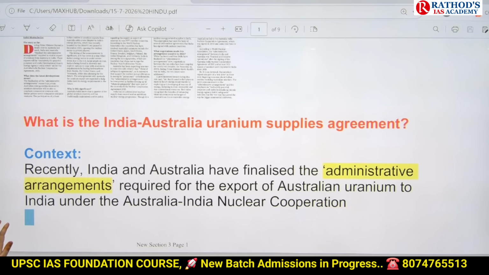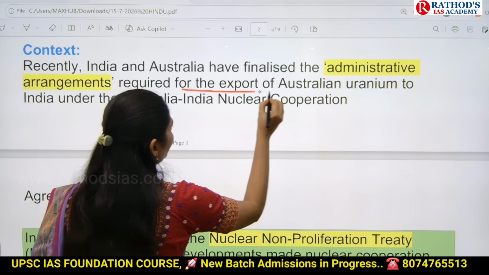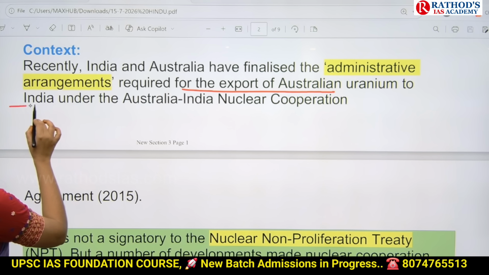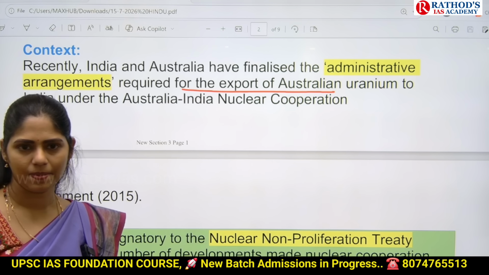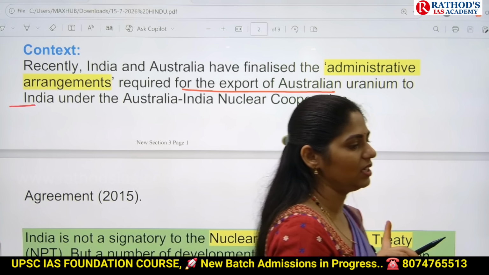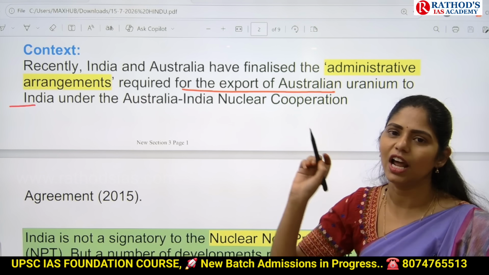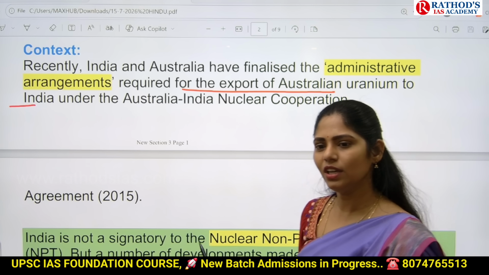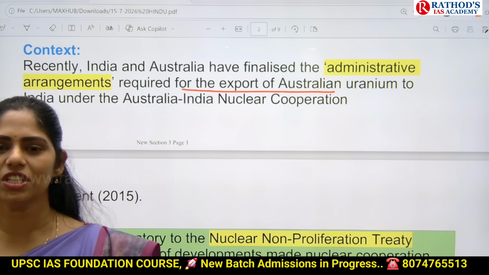Recently, India and Australia have finalized the administrative arrangements required for export of uranium from Australia to India under the Australia-India Nuclear Cooperation Agreement. Okay, and one more type of question you can expect here is that Australia has the largest uranium reserves in the world. So it can give a question in this way.